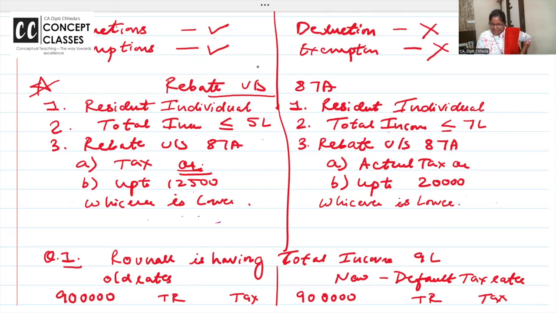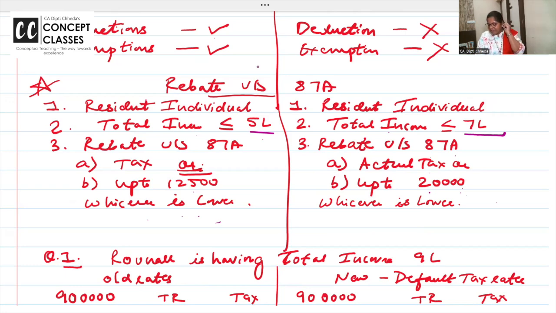Actual tax or up to 20,000. So here till how much rebate is allowed? 5 lakh. Here till how much rebate is allowed? 7 lakhs. How to work out? I'm going to show 5 lakhs. So I showed you. This I am going to show you. Here the rebate is up to 20,000.